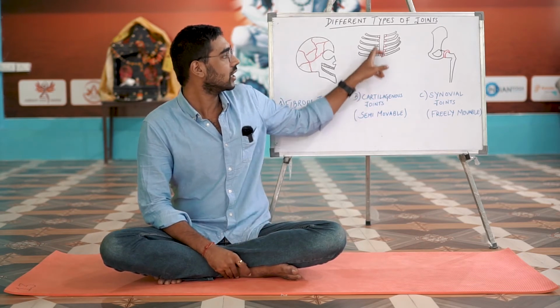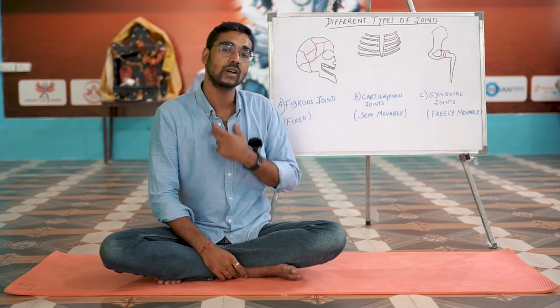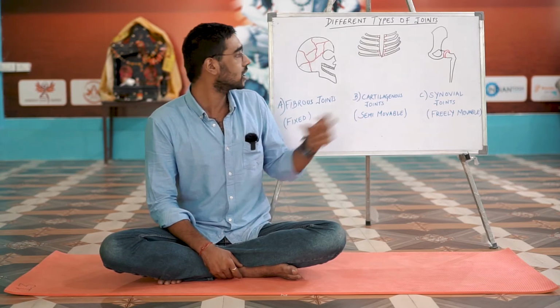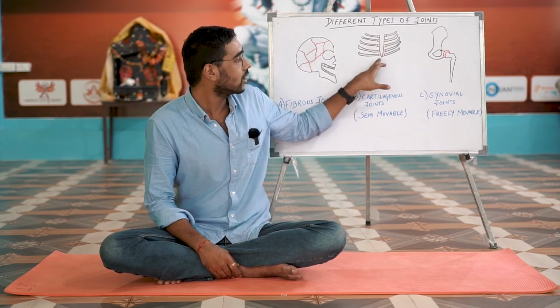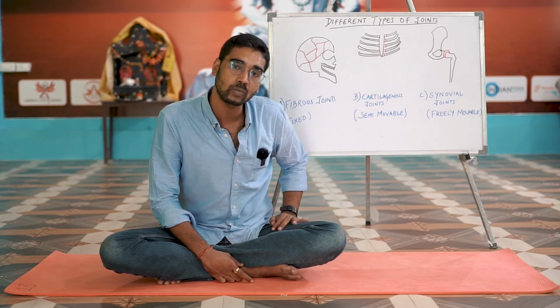Here you'll see that the sternum, which is the bone in the center of the rib cage connecting all the ribs, has cartilage coming out of all of these bones.